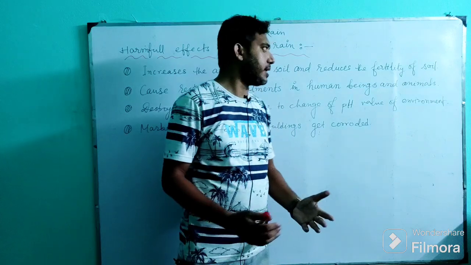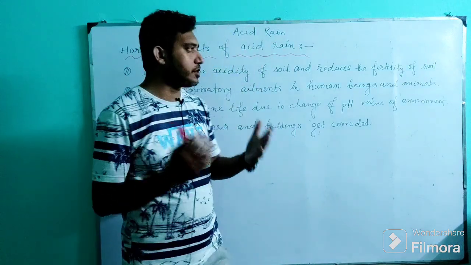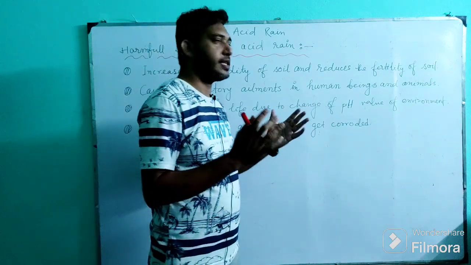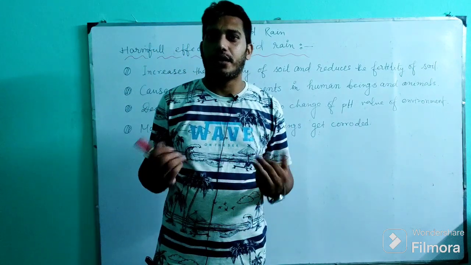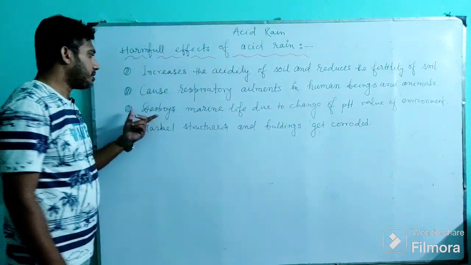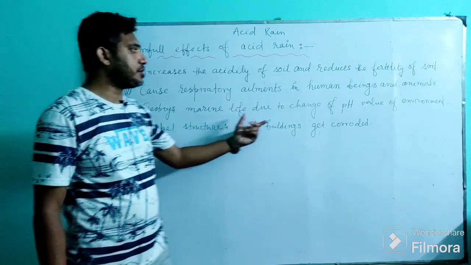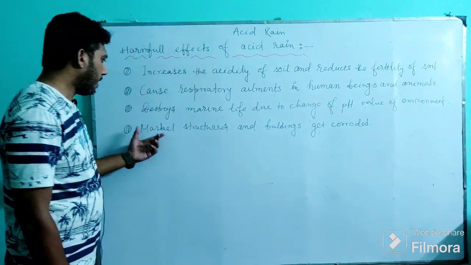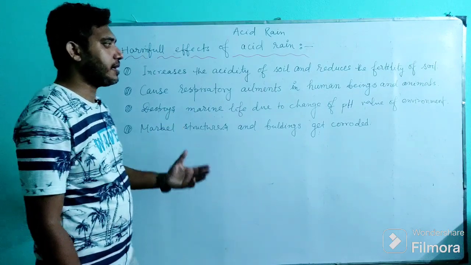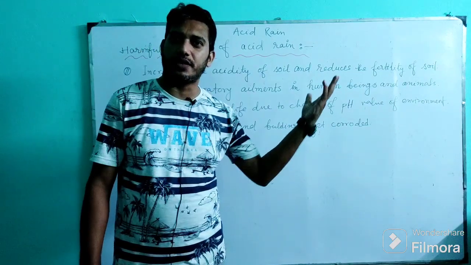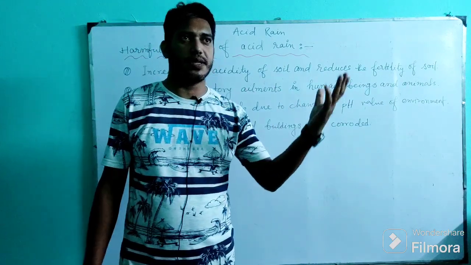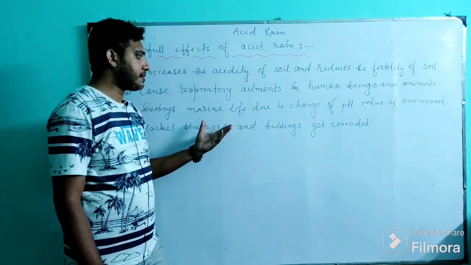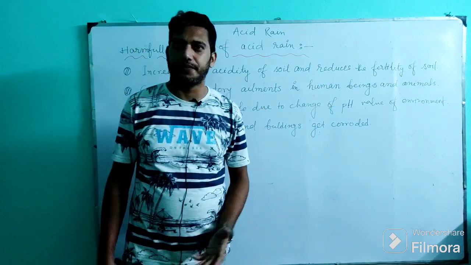Especially for animals there is more harm, as they directly drink the acid rain water and their respiratory system can get damaged. Next, it destroys marine life due to change of pH value of the environment. Marble structures and buildings get corroded, like the Taj Mahal. All historical places and monuments are there, so these buildings get corroded.